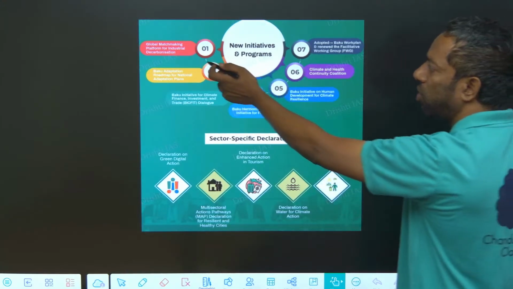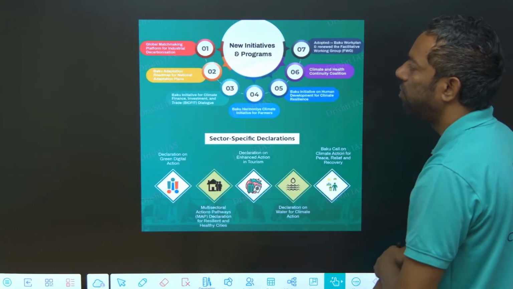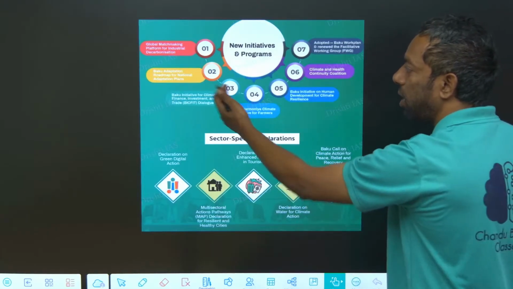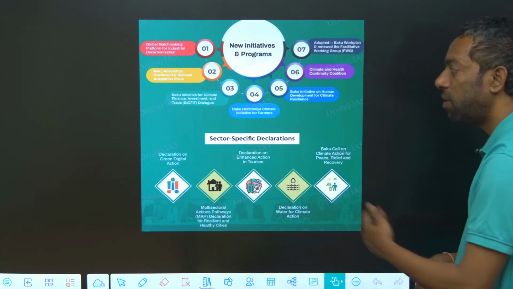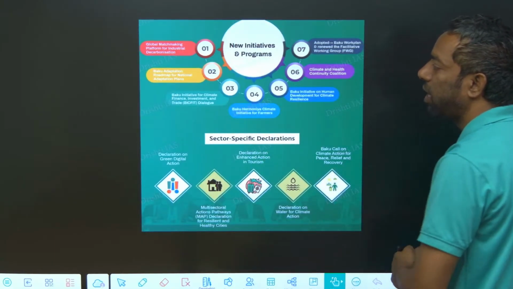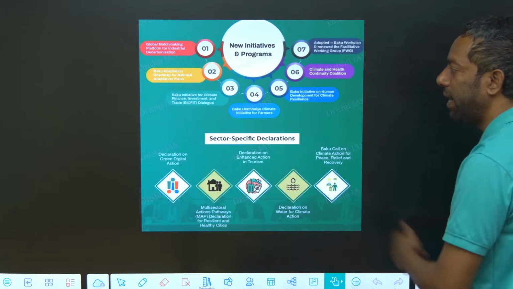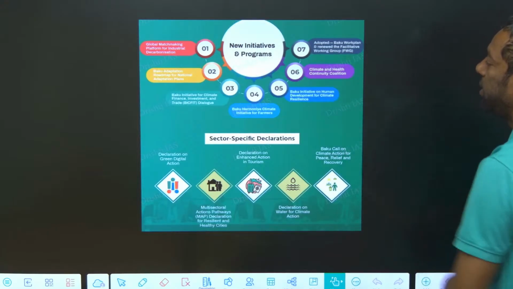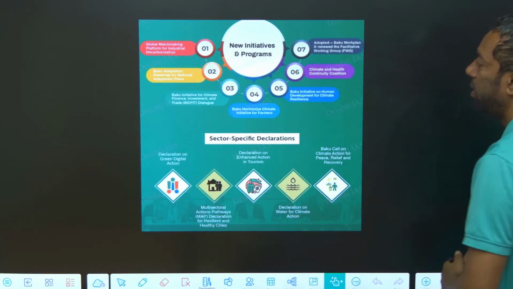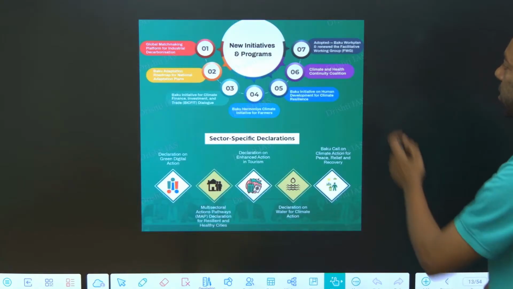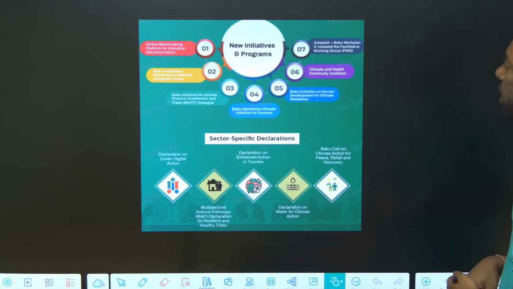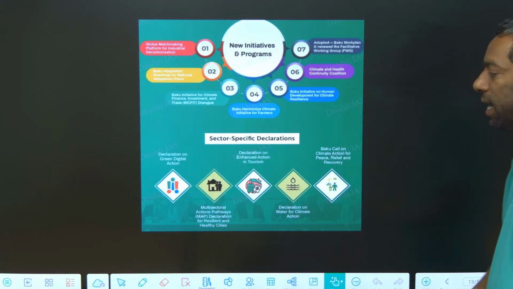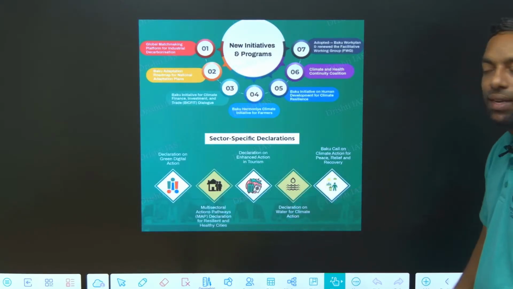The main focus is on the global matchmaking platform for industrial decarbonization, the Baku Adaptation Road for national adaptation plans, and Baku initiatives for the climate finance investment fund and trade. There is also a climate initiative for farmers, resilience, and health and climate, with a working group. These are the new initiatives and specific declarations from COP29.